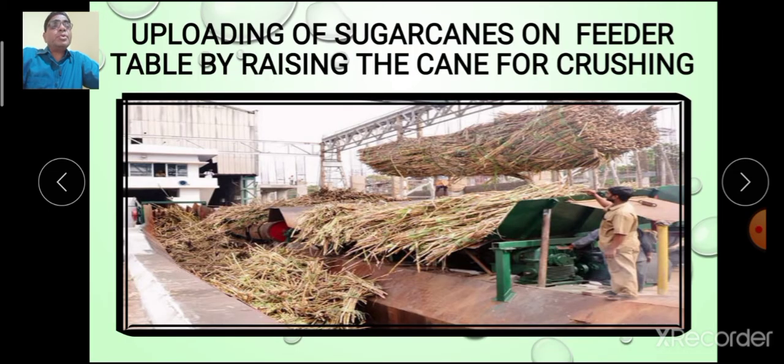This is the unloading of sugar cane on the feeder table by raising. When the sugar cane is transported to the industry, it is raised mechanically, manually also, and then it is unloaded to the feeder table, which is further carried for crushing.